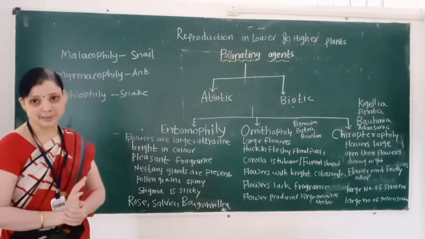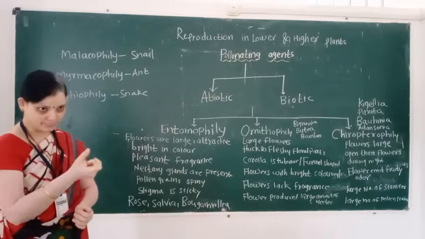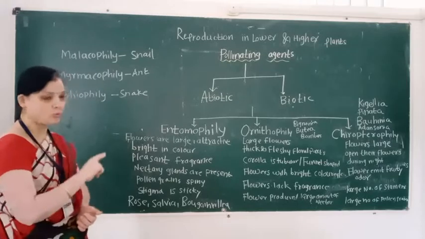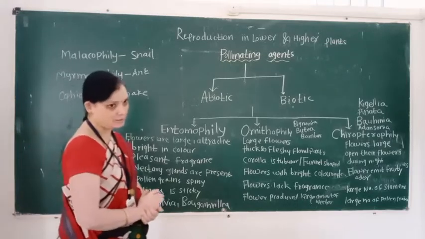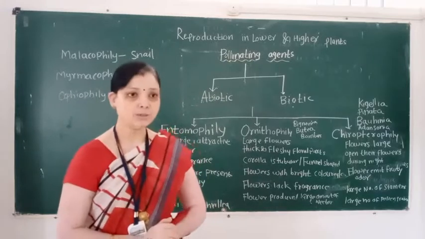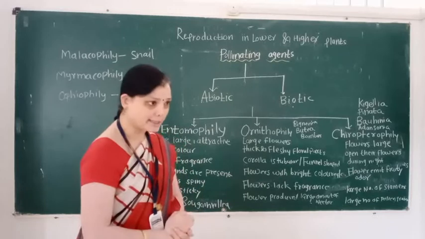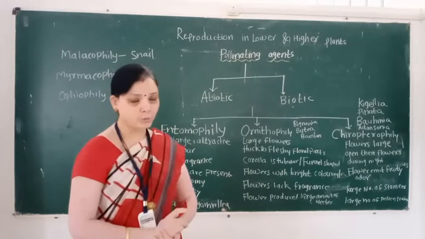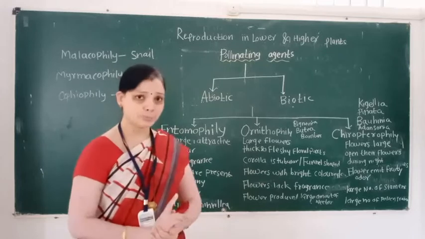Flowers lack fragrance because birds have a poor sense of smell. And flowers produce a large amount of nectar. These are the floral adaptive characters of ornithophily.